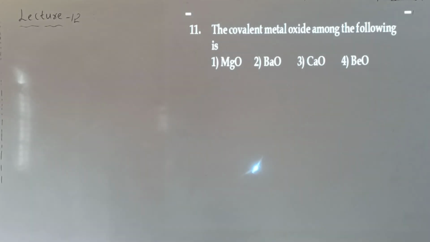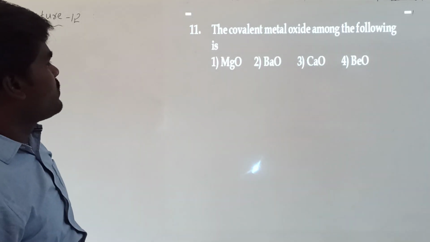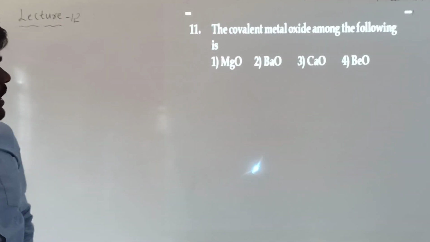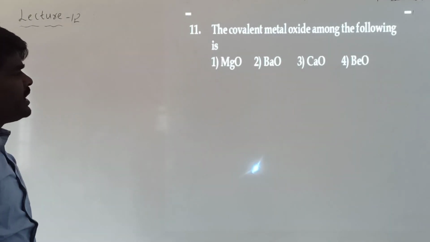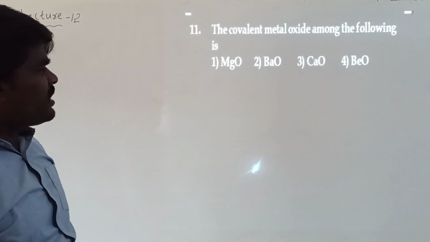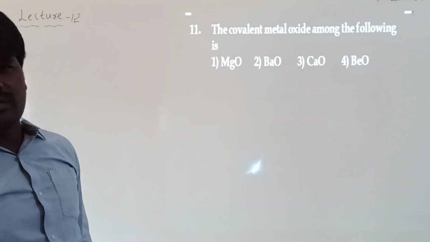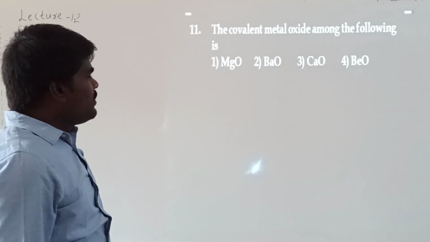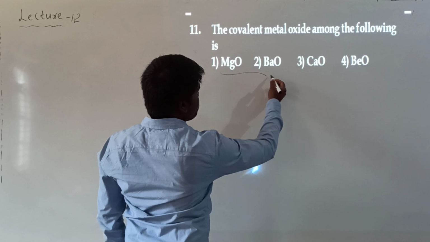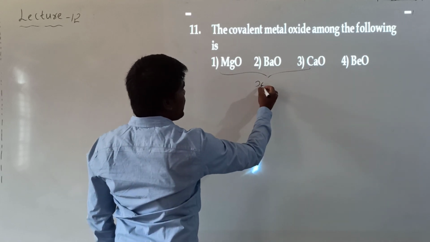Which of the following is a covalent metal oxide? Here we have the options magnesium oxide, barium oxide, calcium oxide and beryllium oxide. All of them are alkaline earth metal oxides, and we know that magnesium, barium and calcium oxides are ionic in nature.